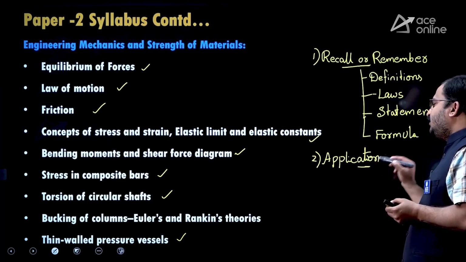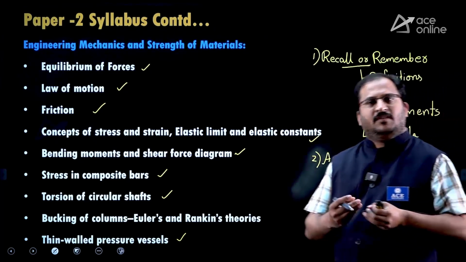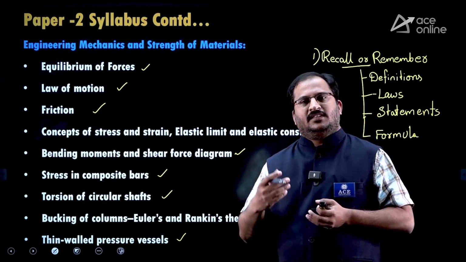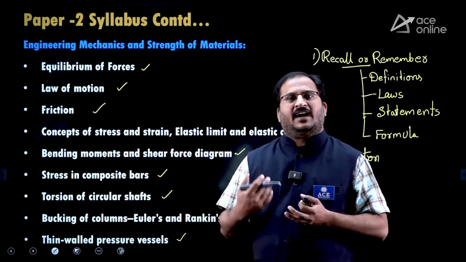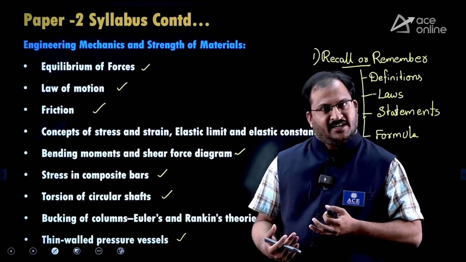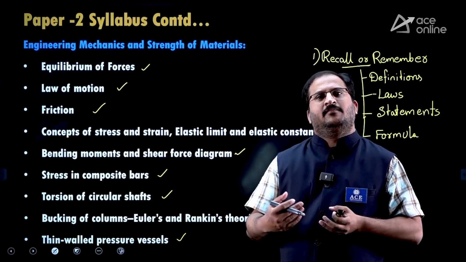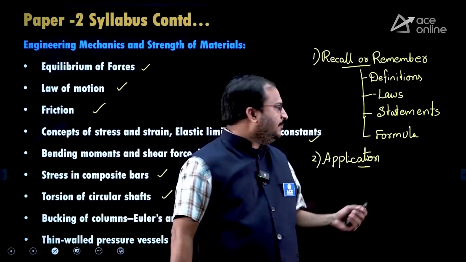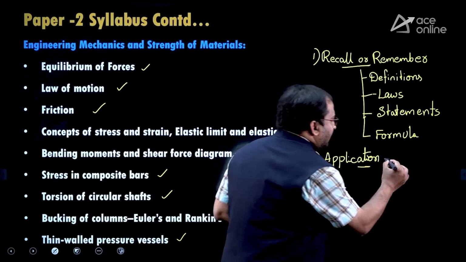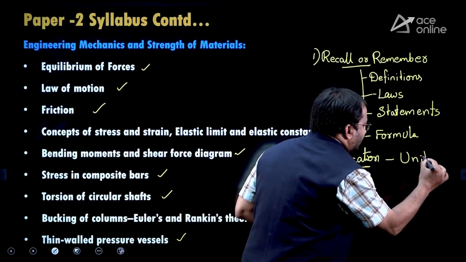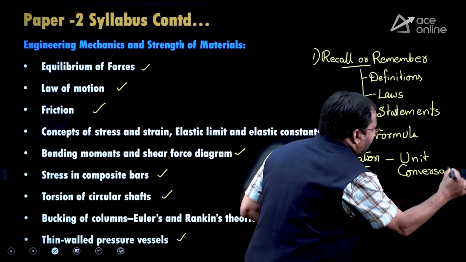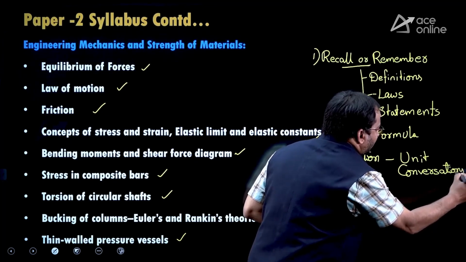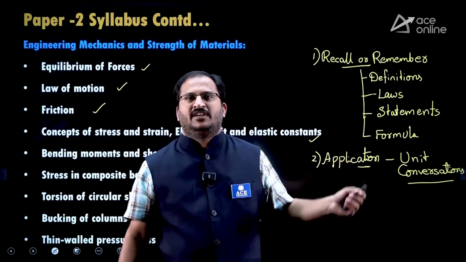Then the second type of questions are application type of questions. These will also be very easy to solve. In the question some data will be given, so you need to use a relevant formula and substitute the data so that you are going to get the answer. But most of the time, students will make mistakes with these application type of questions during unit conversions. So try to be very careful, dear students. As mechanical engineering students, you should be very careful with unit conversions.